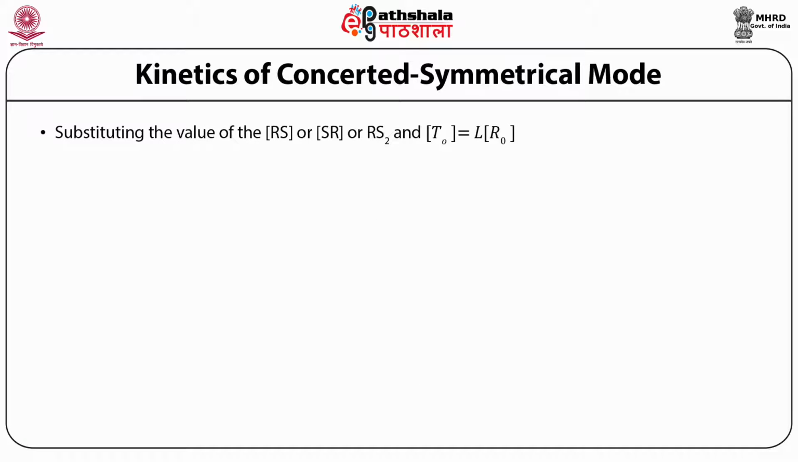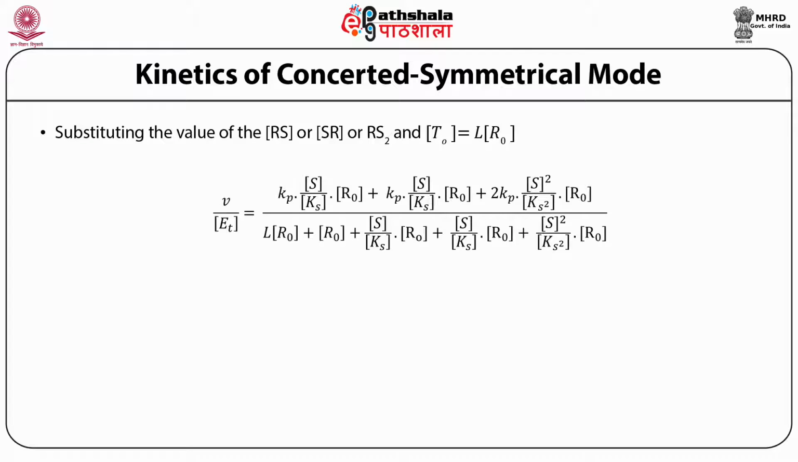When you replace the value of RS, the value of SR and the value of RS2, and T0 is equal to LR0, then we will have another equation, and that is V upon ET is equal to Kp into S upon Ks into R0 plus Kp into S upon Ks into R0 plus 2 Kp S square upon Ks square into R0 divided by LR0, representing the T, plus R0 plus S upon Ks R0 plus S upon Ks R0 plus S square upon Ks square into R0.